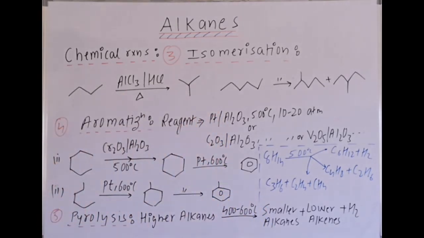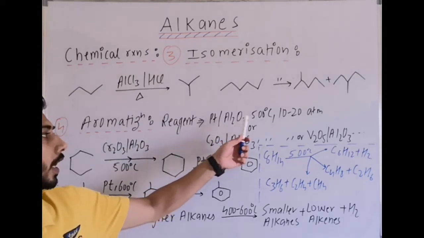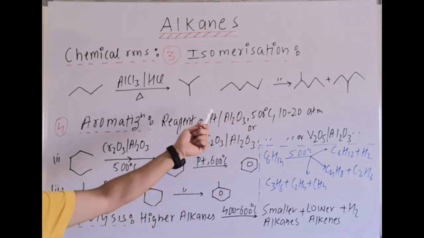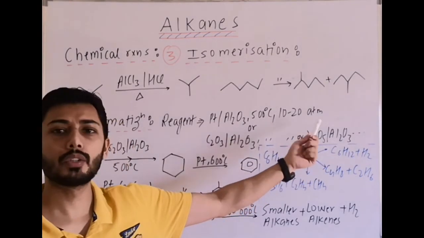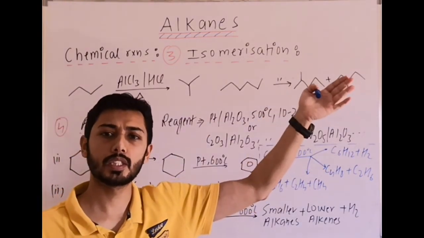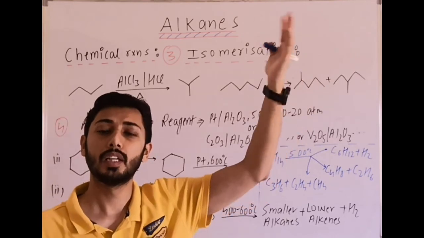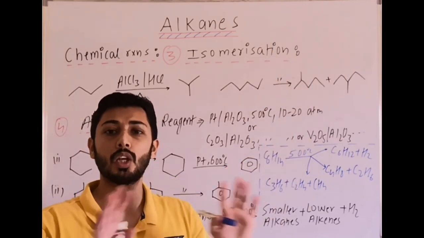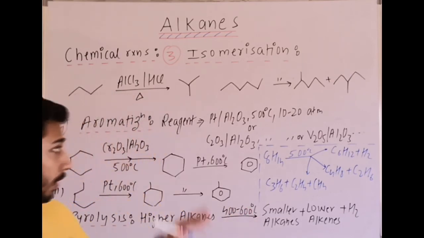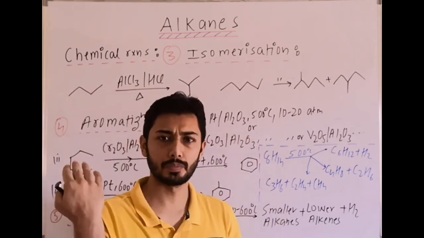Fourth reaction is aromatization. Now in this reaction, generally reagents are platinum with Al2O3 alumina at high temperature high pressure, or Cr2O3 alumina high temperature high pressure, or V2O5 Al2O3 high temperature high pressure, or platinum at 600 degrees Celsius, or sulfur selenium at 600 degrees Celsius. They all are aromatizing agents. Now this is basically dehydrogenation.